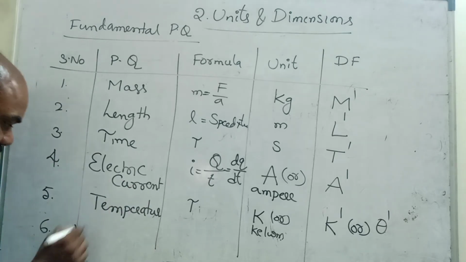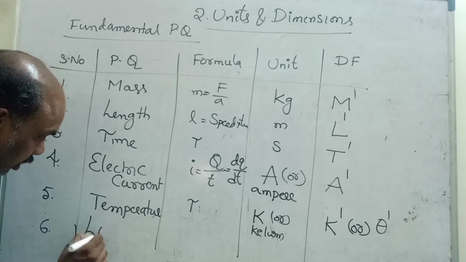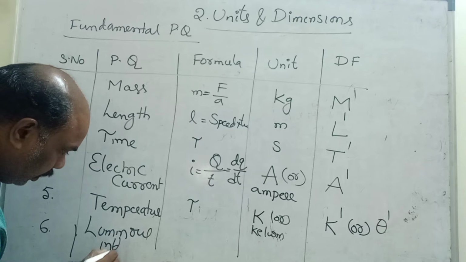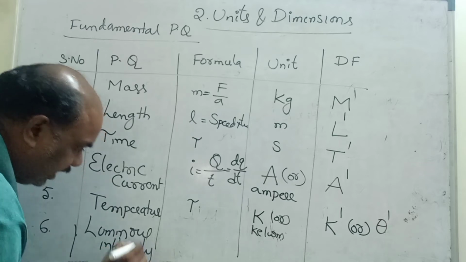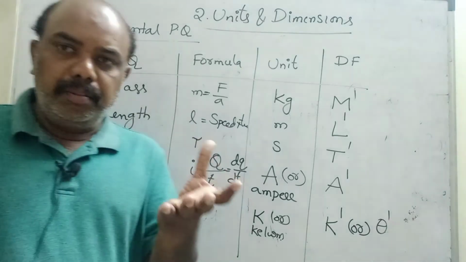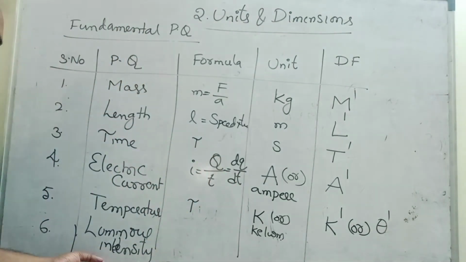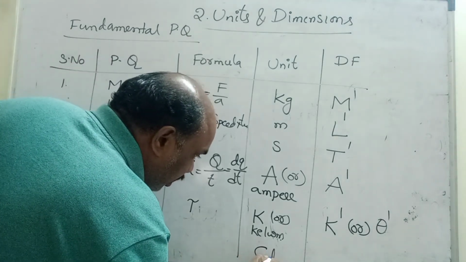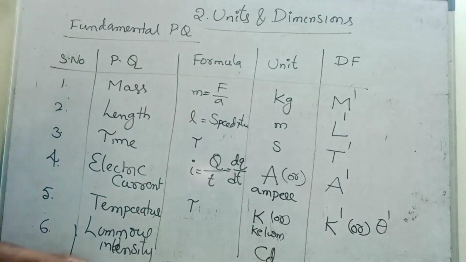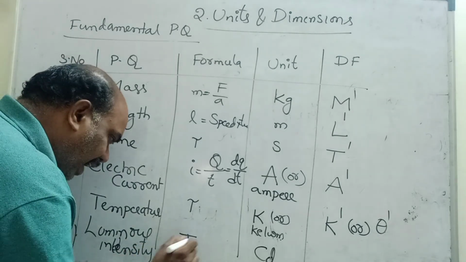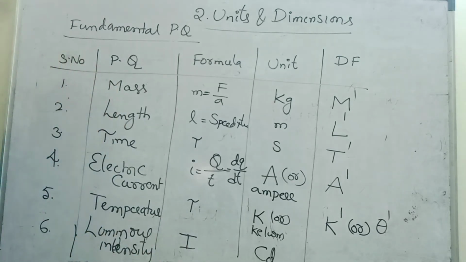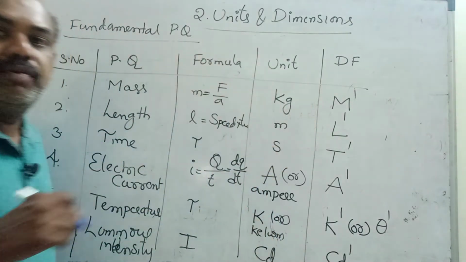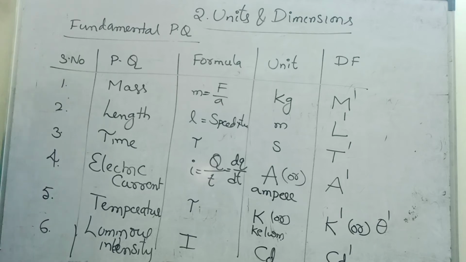Next, luminous intensity. Is it visible? Yes. Luminous generally means burning, glowing. The luminous intensity unit is candela. The symbol is not there; you can write it as I also. In some textbooks it is given as I, luminous intensity, candela. The unit is CD power 1, and this is the dimensional formula.